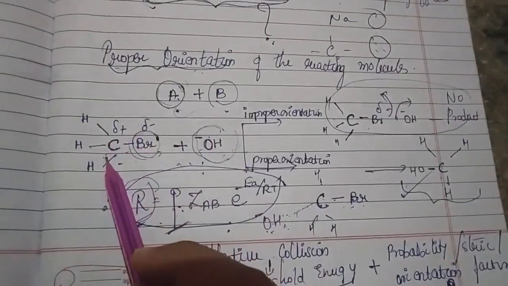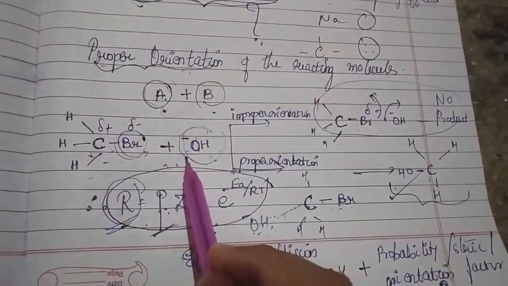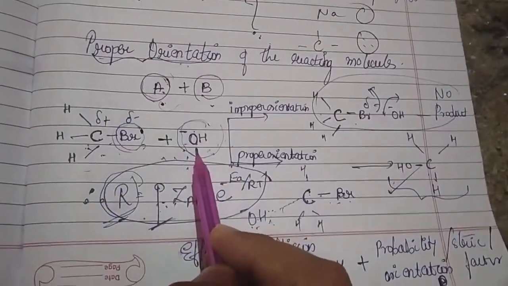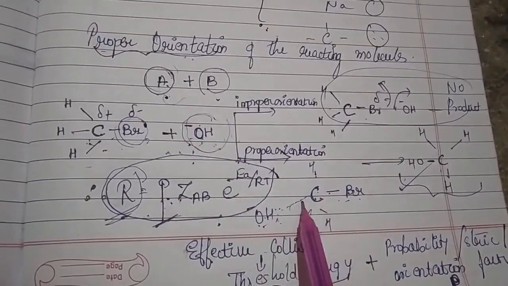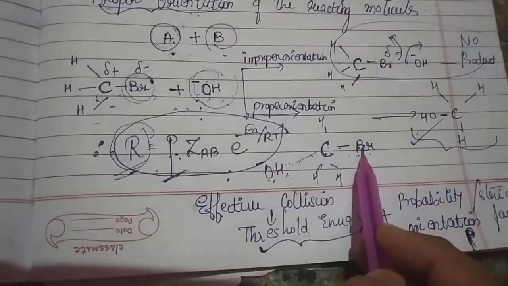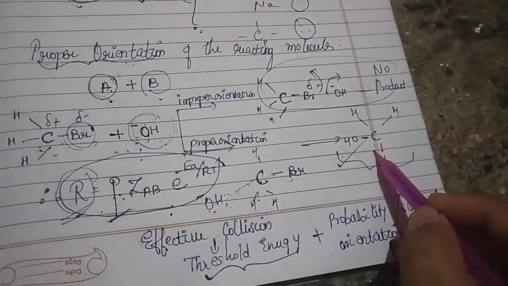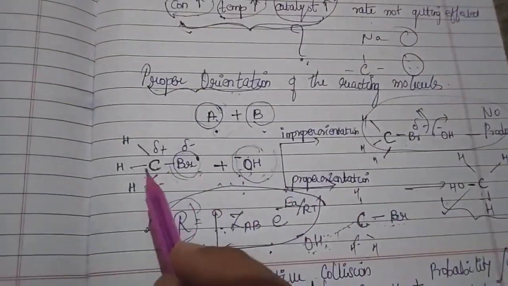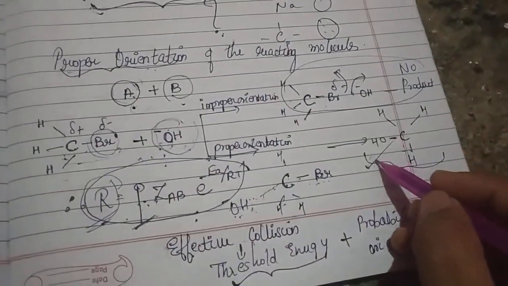So when you are reacting your methyl bromide with your KOH, remember this reaction takes place. But how it is taking place, that is very important. Because whatever your nucleophile is, it is coming and attacking your carbon from the backside of your bromide. And this is only understood when we are seeing its final structure. Because what was your reactant structure is quite the opposite of what you have obtained in your product.